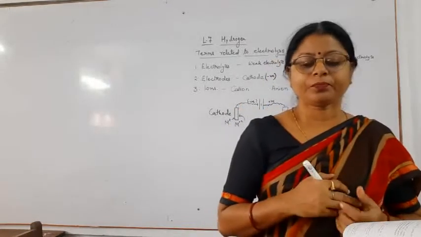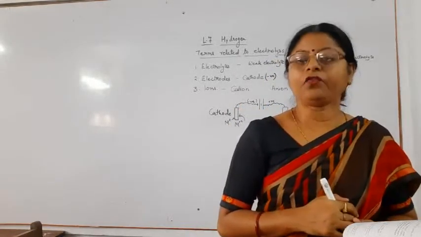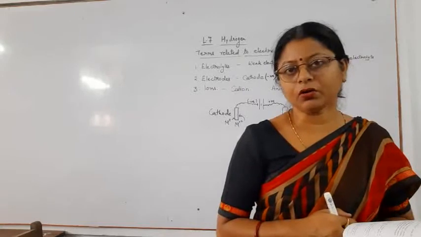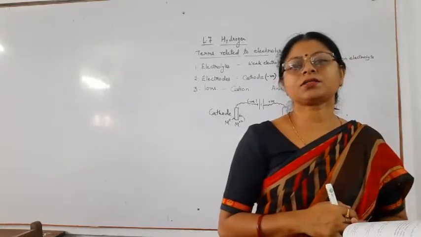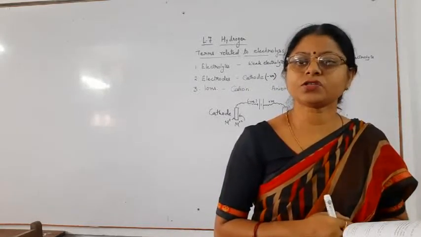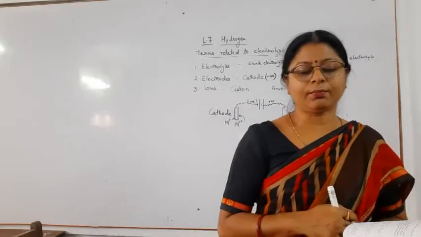Cathode is the rod which is attached to the negative terminal of the battery, and anode is the rod or plate which is attached to the positive terminal of the battery.